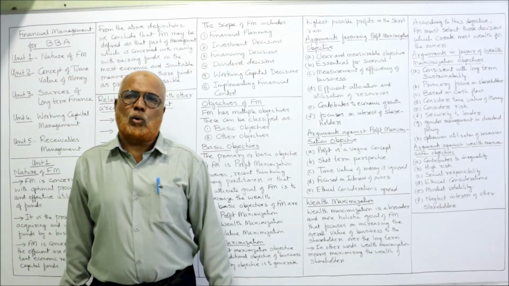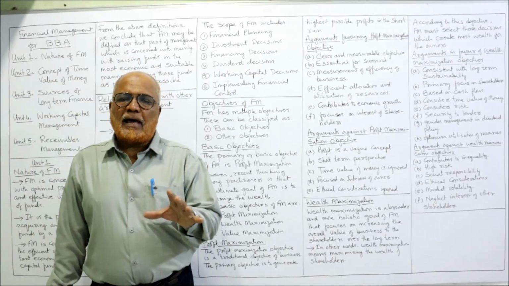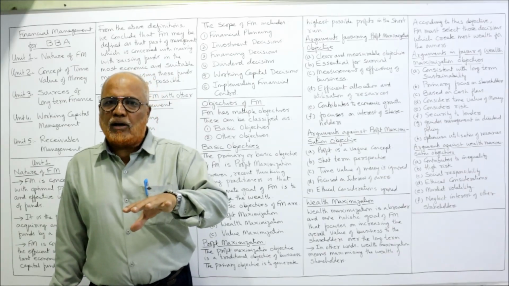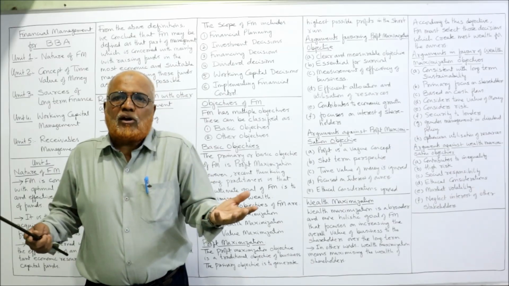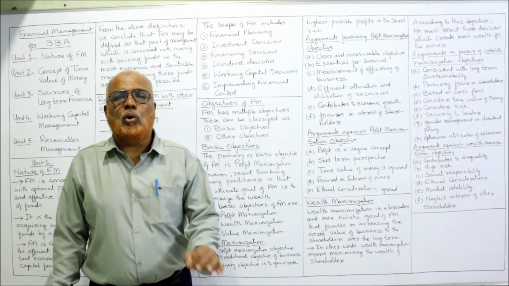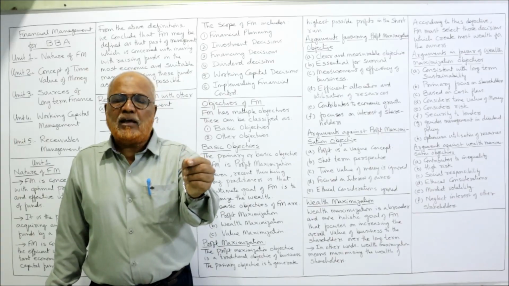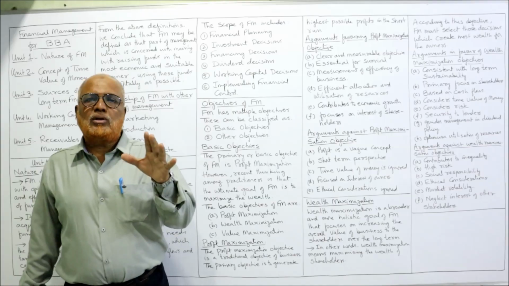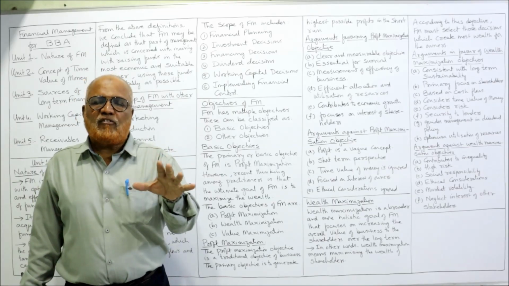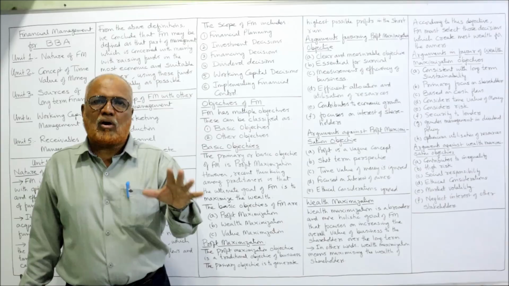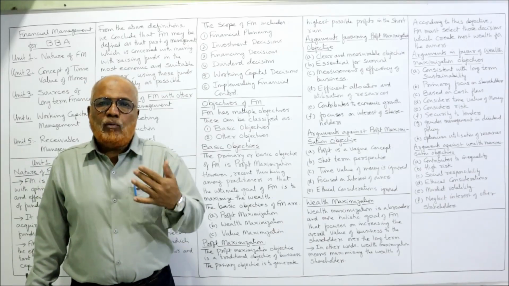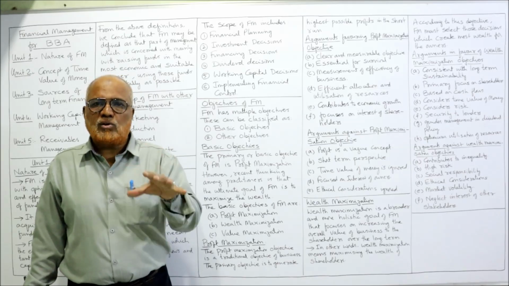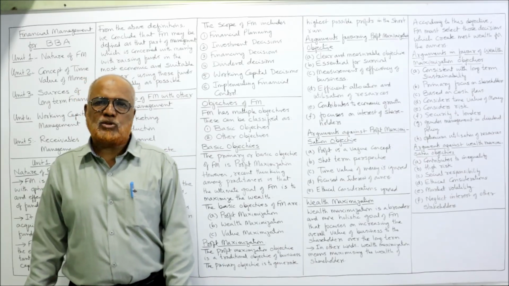Implementing financial control. Without planning, we cannot control. And if only planning is there without any control, we cannot achieve the goals. So along with planning, we must have controlling. That means the finance manager has to see that whatever we have planned, are we achieving it or not. That means evaluating the financial performance of the business. That is also within the scope of financial management.